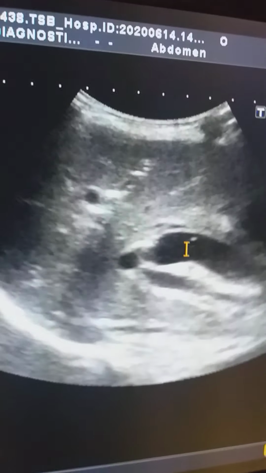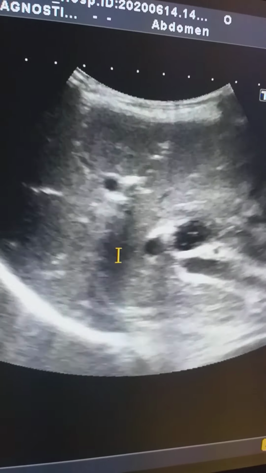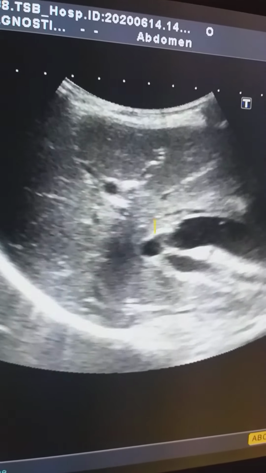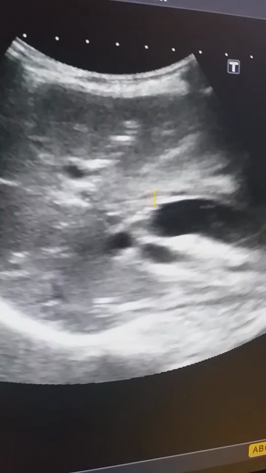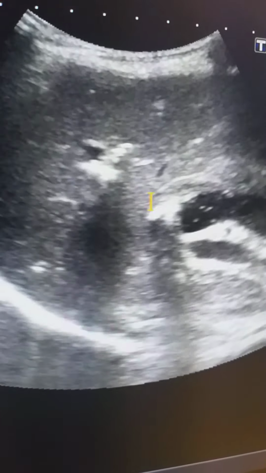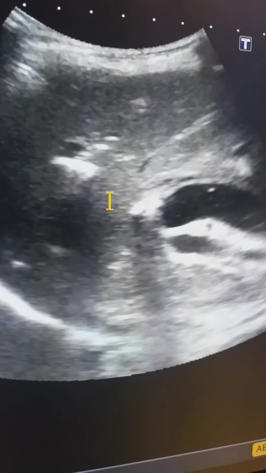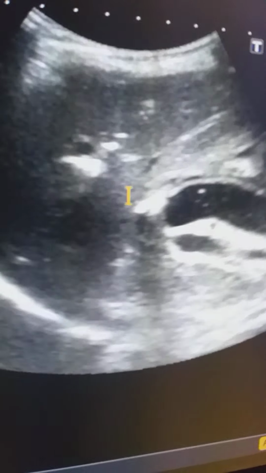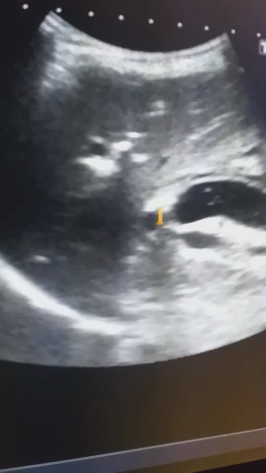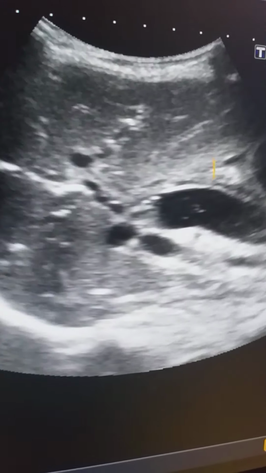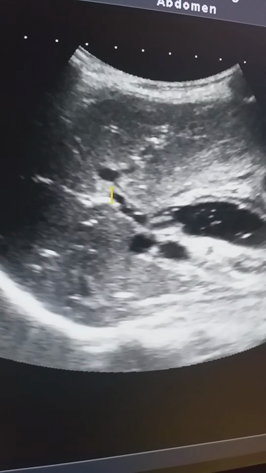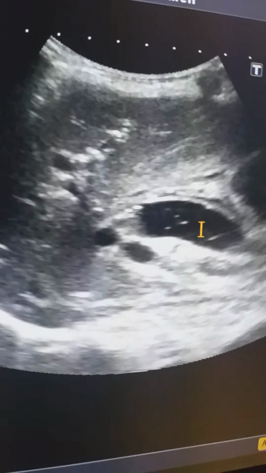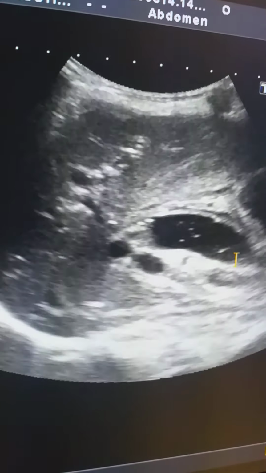This is the common hepatic duct, which is also showing bright foci, and also calcification is there. This is the stone with pneumobilia. So calcification and bright foci of pneumobilia are present within the common bile duct, which is grossly dilated.